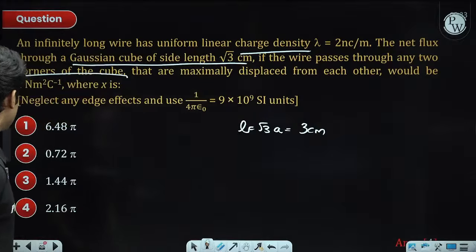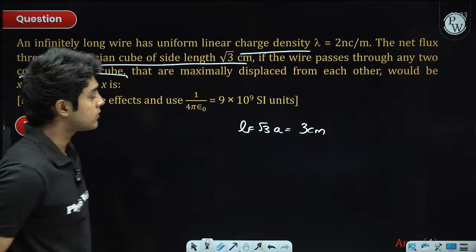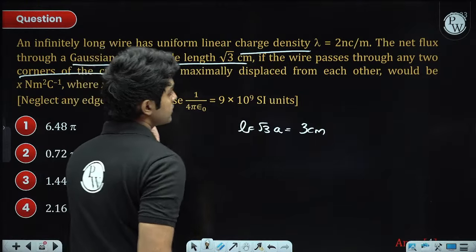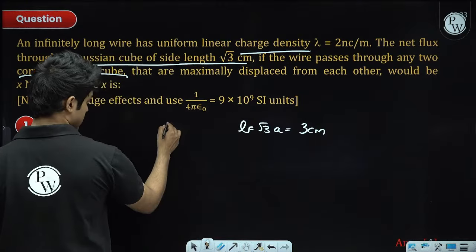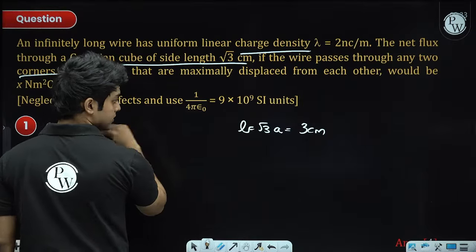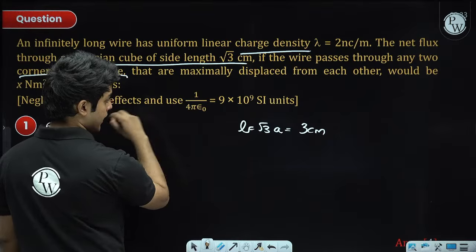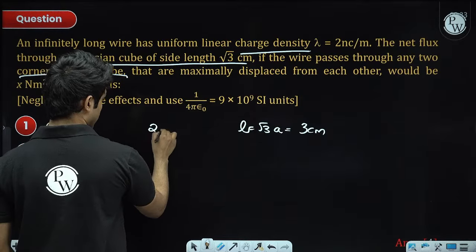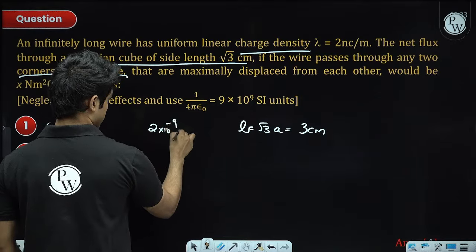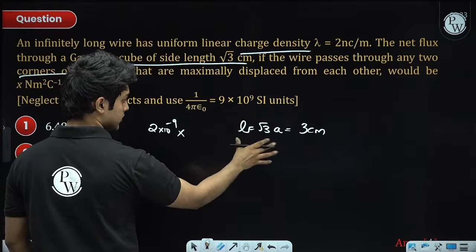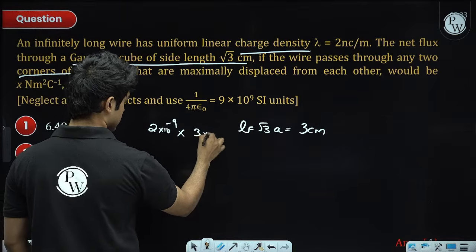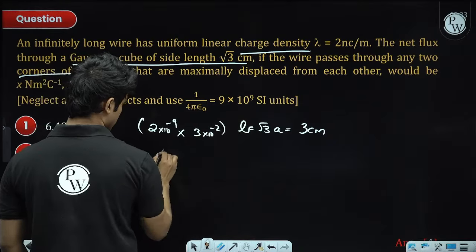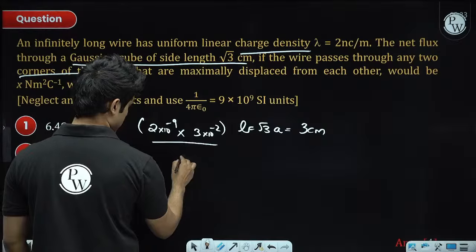So now the question is, what is the net flux? Net flux is just enclosed charge by epsilon naught, simple Gauss law. And enclosed charge will be length into lambda. So 2 nanocoulombs into length, which is 3 centimeters. We'll convert it into meters. This is the enclosed charge divided by epsilon naught.